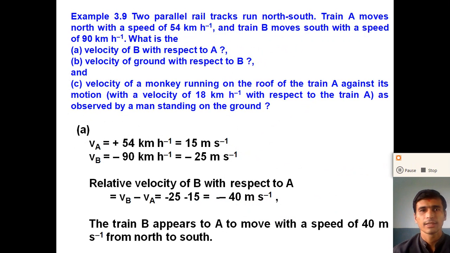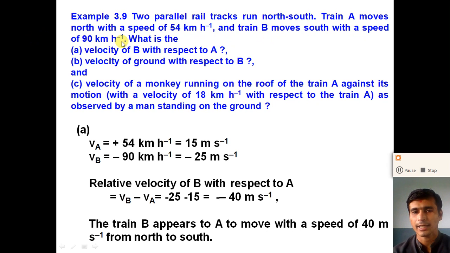Now dear student, let us understand more about relative velocity with the help of one example. Example number 3.9 given in the textbook. Two parallel rail tracks run from north to south. Train A moves north with a speed of 54 km per hour, and train B moves south with a speed of 90 km per hour.